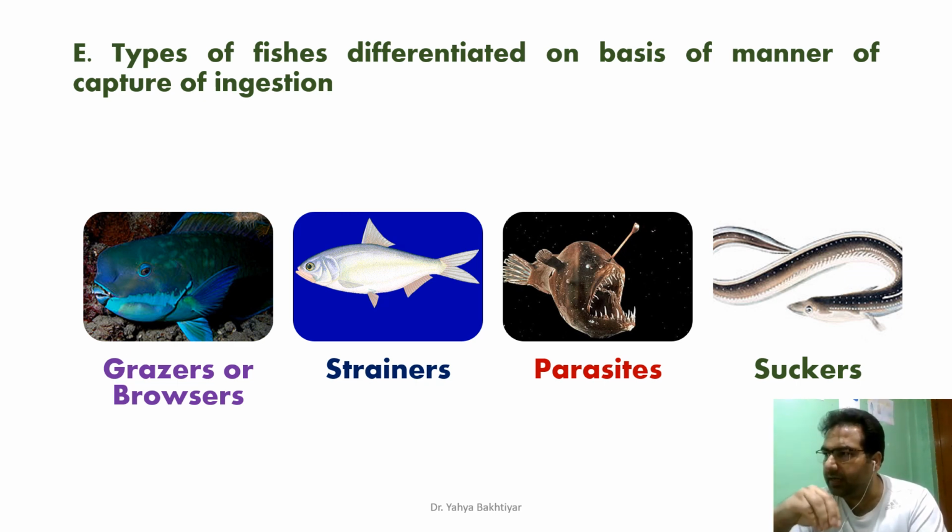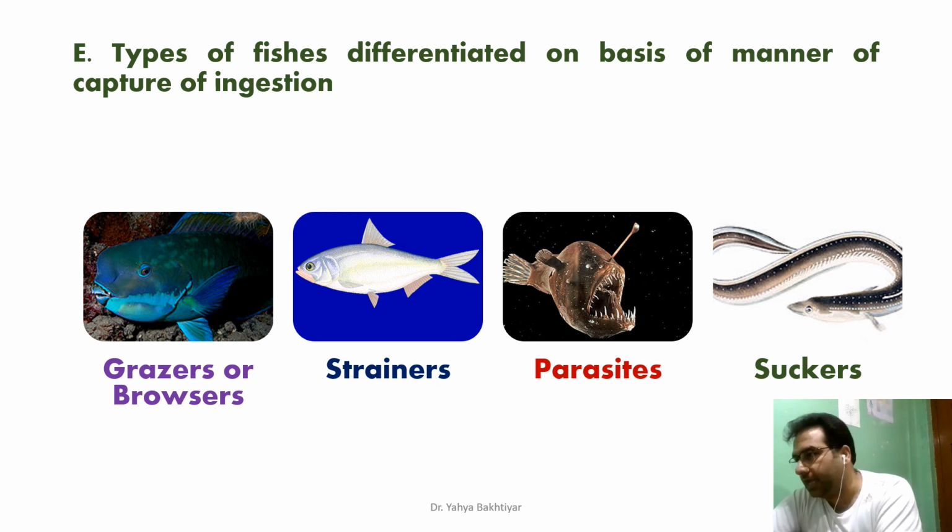These fishes filter a great amount of water. They engulf a great amount of water, and they strain that very water out through their gills and retain and capture the food particles, and then these food particles are passed towards the alimentary canal. We call these fishes the strainers. The examples are basking shark, whale shark, Katla, Hilsa ilisha. Mostly the plankton eaters can also be called strainers.